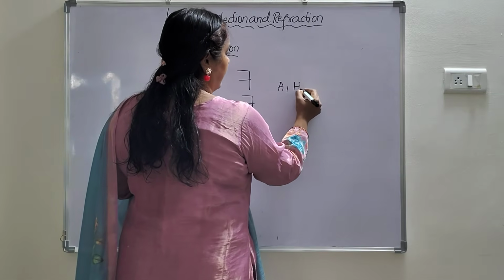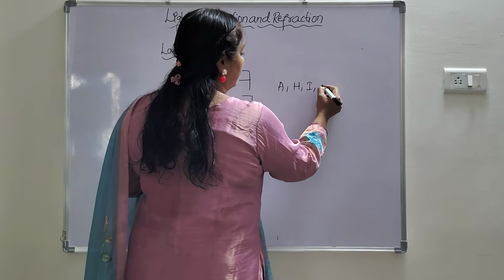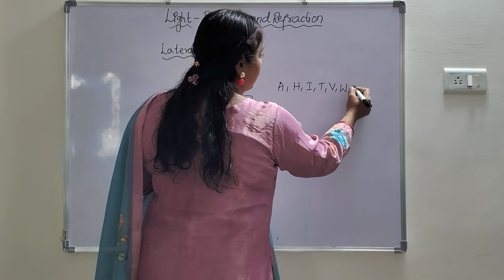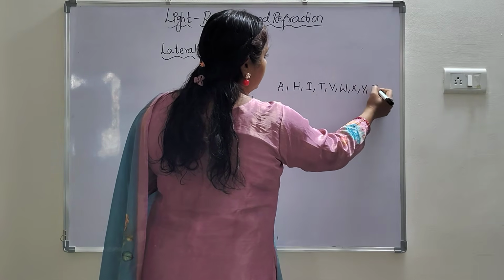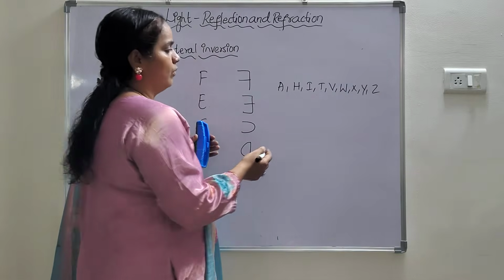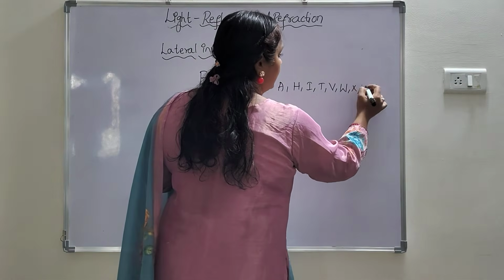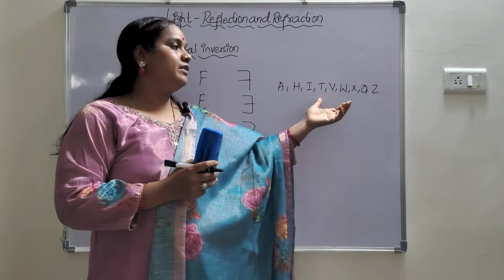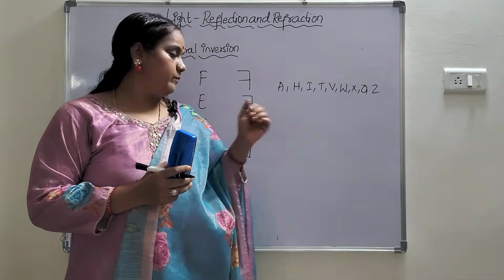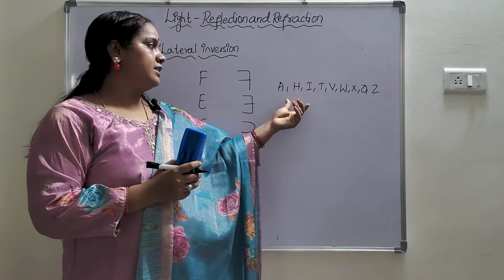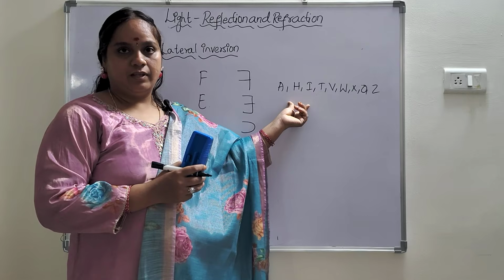A, H, I, T, V, W, X, Y, Z. Even O also you can take. So these letters will not show lateral inversion, only the other letters will show it. So these letters are not noticeable.